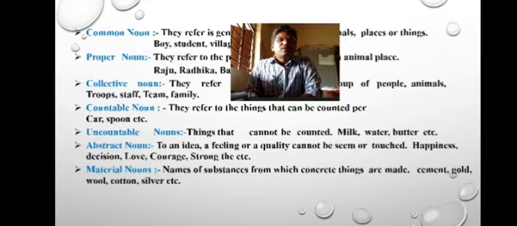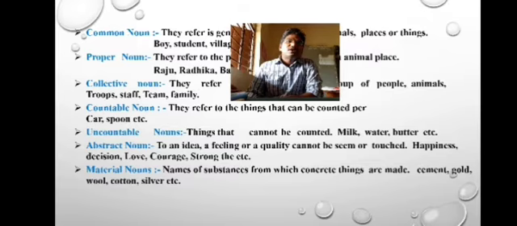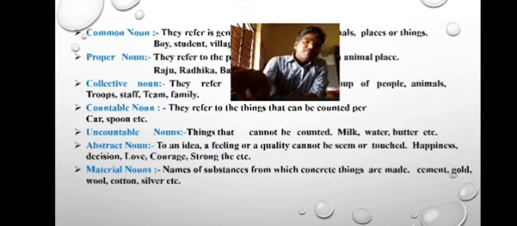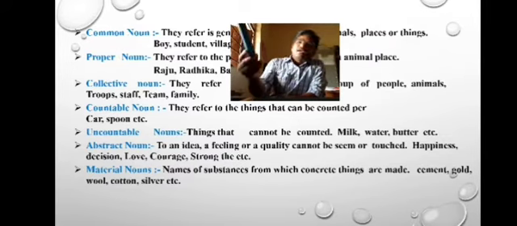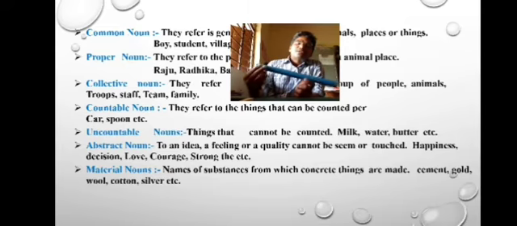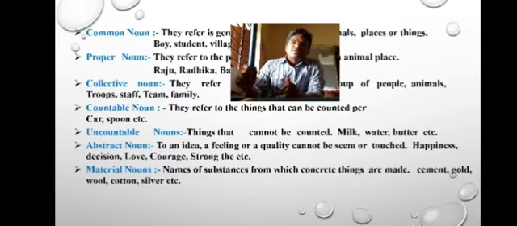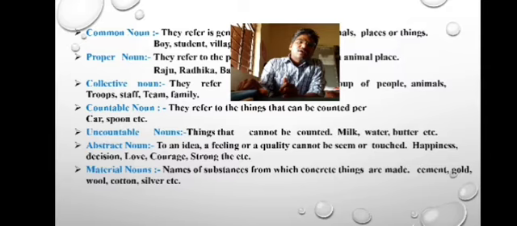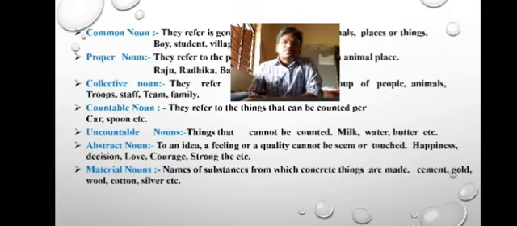Material nouns, as the name suggests, material nouns are the nouns which are given to the materials. For example, take this. This is a plastic pipe. Plastic is a material, so such nouns are called as material nouns.